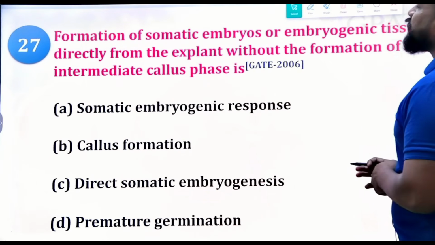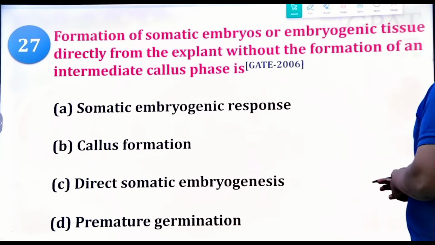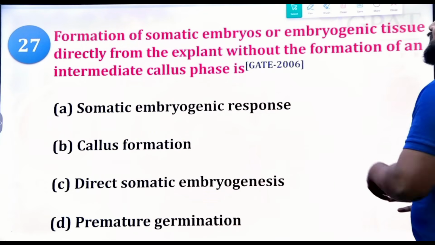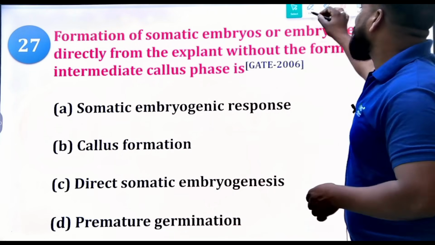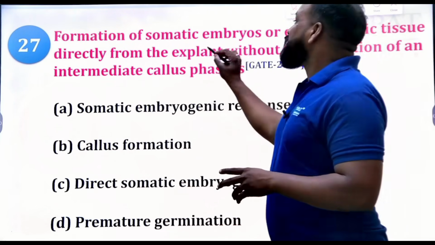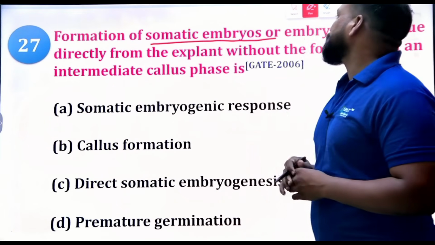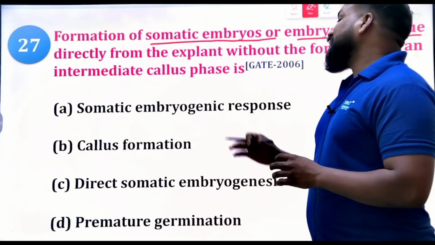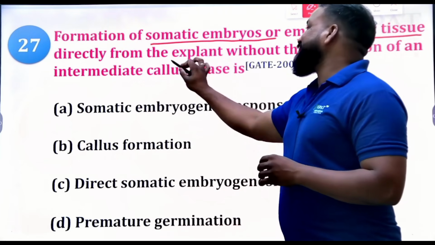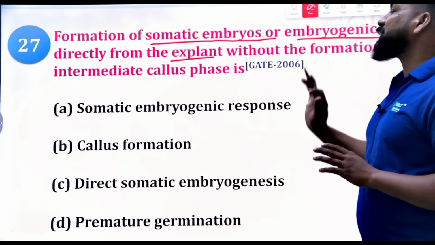Next: formation of somatic embryos or embryogenic tissues directly from the explant without formation of intermediate callus is known as. They have clearly mentioned the process, directly from the explant without any intermediate callus.